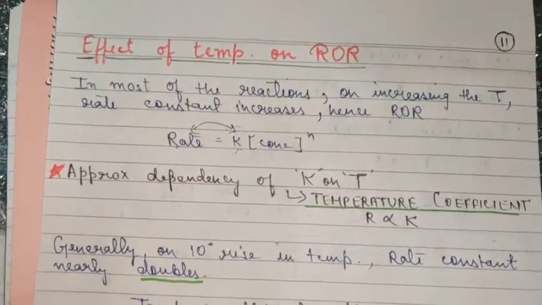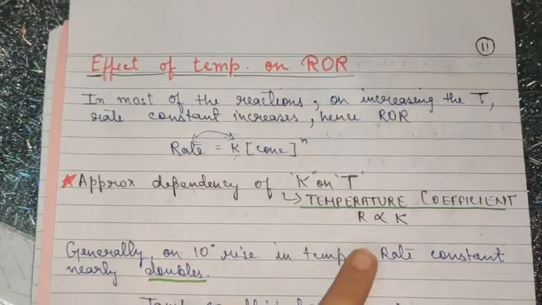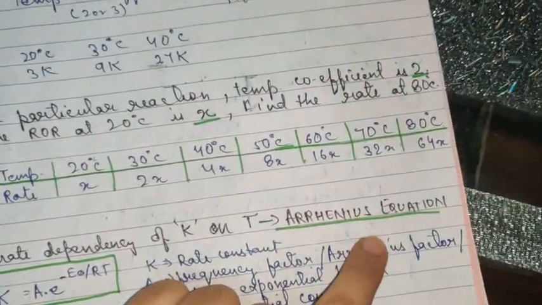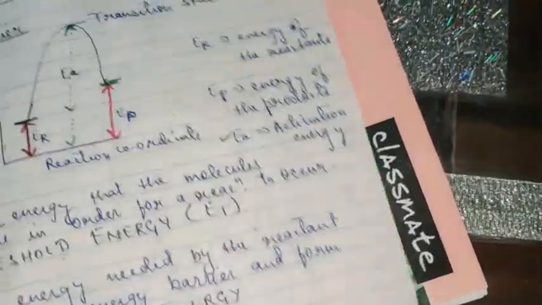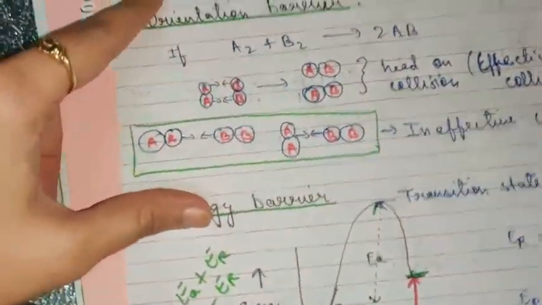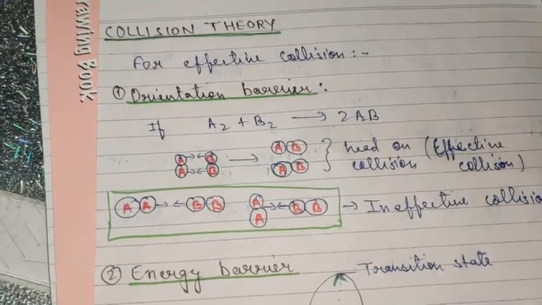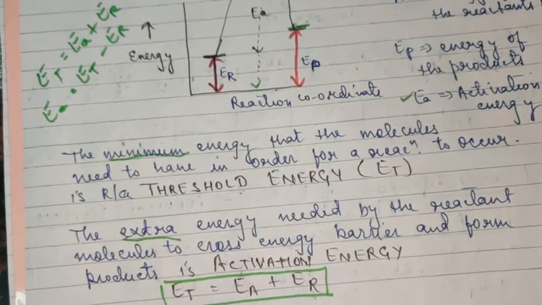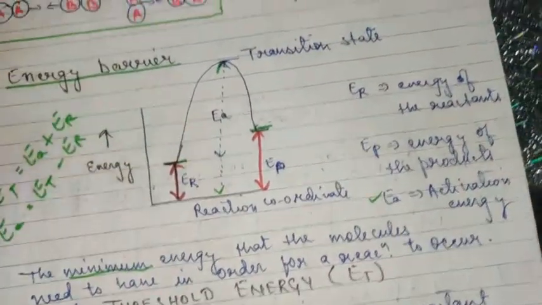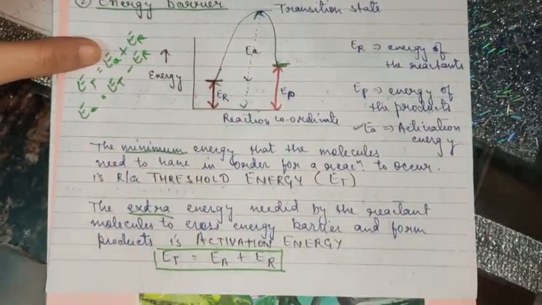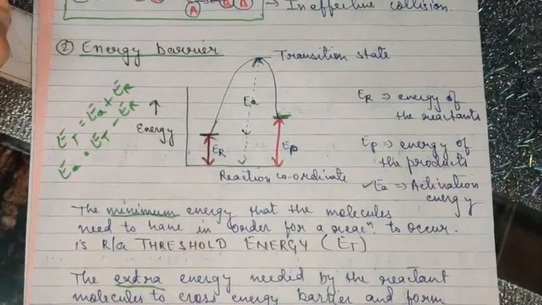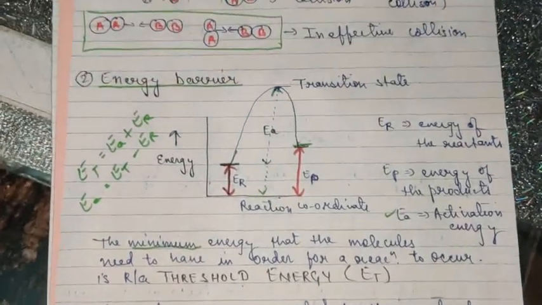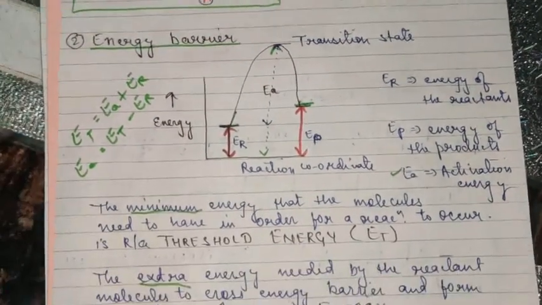Effect of temperature. Approximate dependency is given by the temperature coefficient, and accurate dependency is given by the Arrhenius equation. And then to explain this Arrhenius equation again, we will have to consider the collision theory, and the term used, activation energy, in the Arrhenius equation, I hope is clear by this graph and by these terms. We will be discussing more about the Arrhenius equation, and the numericals also will be discussed in the next session.